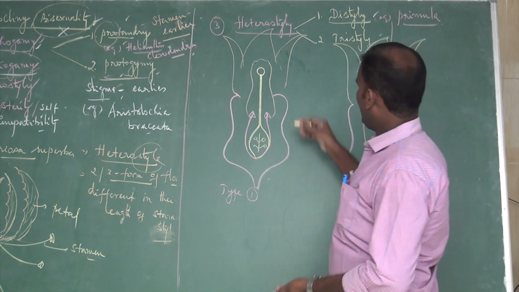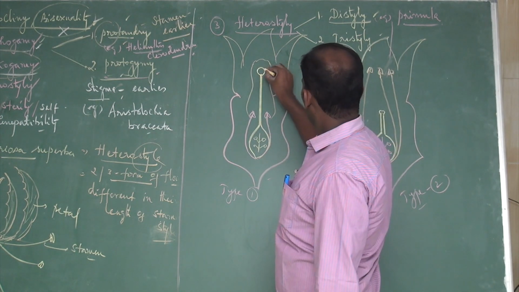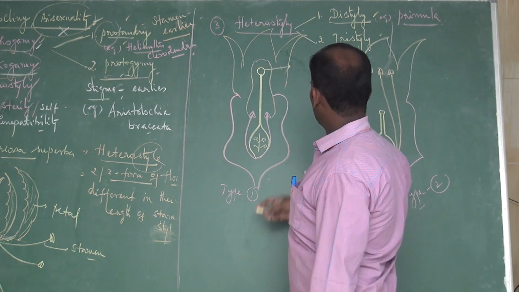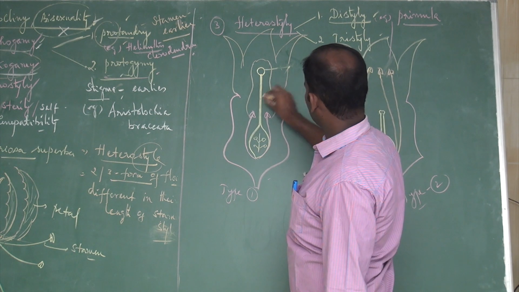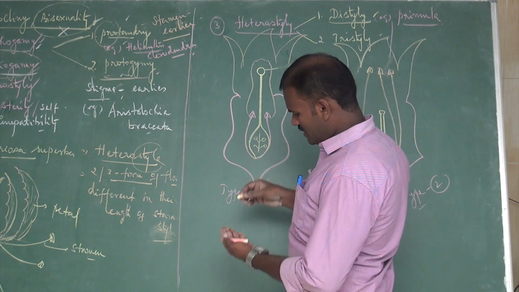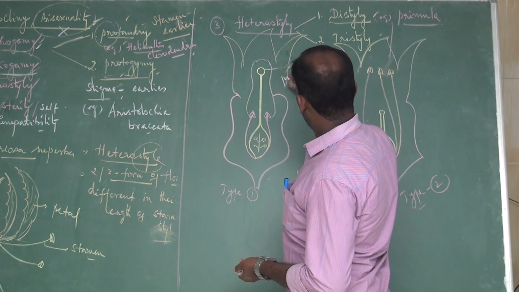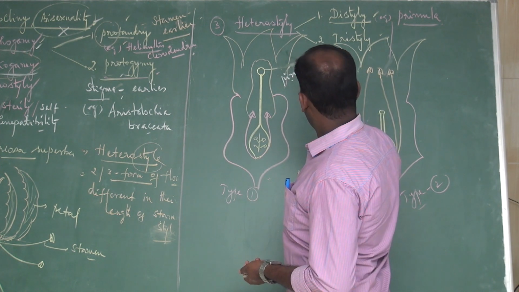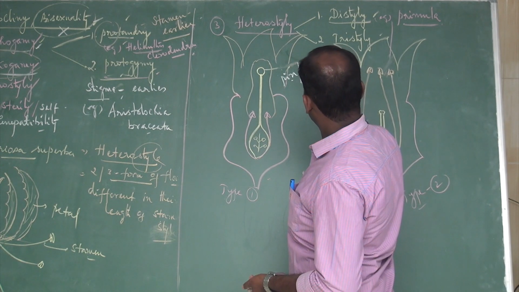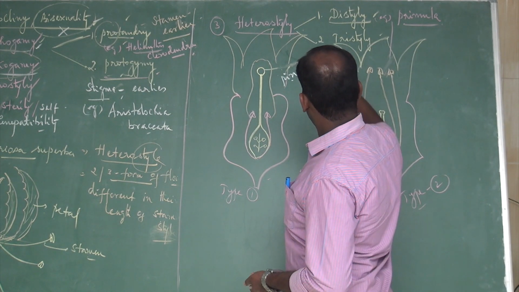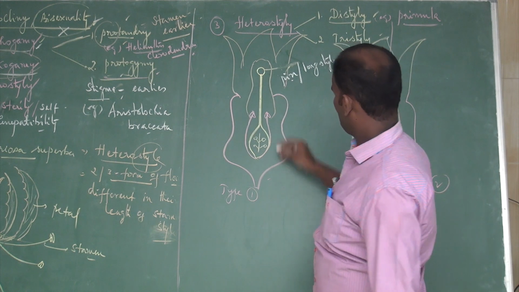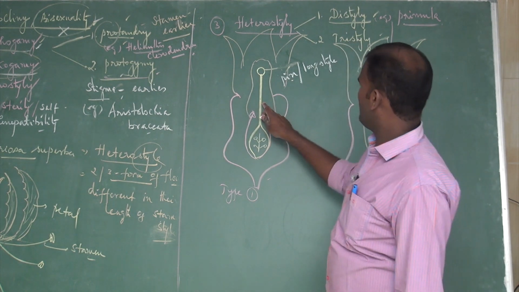In type 1, the style, if you take the style, is pin or long style. The style is elongated, long style.